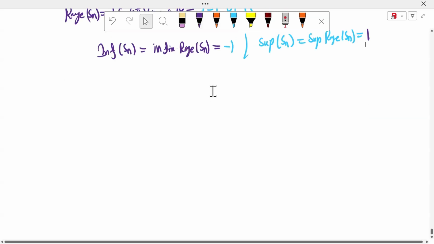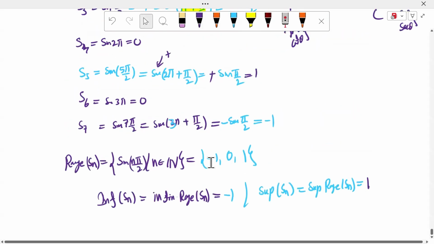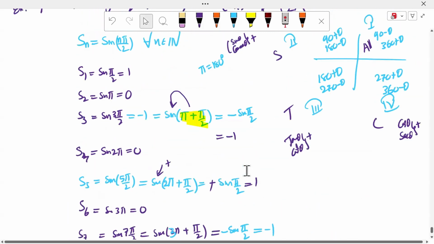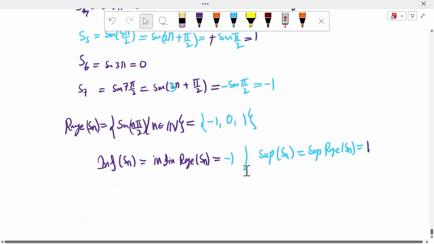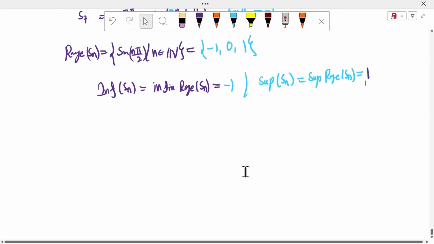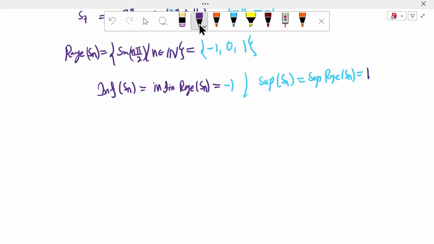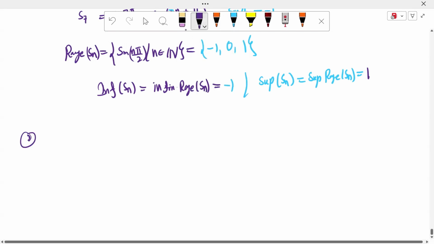Next question. Finite sequence or infinite sequence? What is the range here, sir? Finite or infinite? Finite. That sequence is a finite sequence. Is it clear, sir? Okay, sir. Next question.